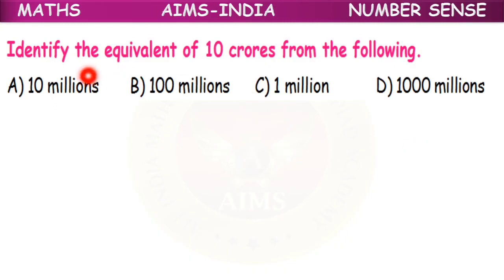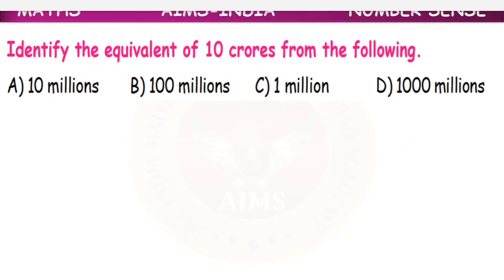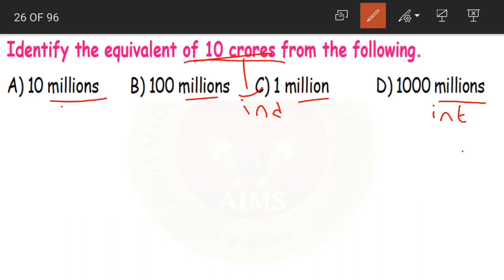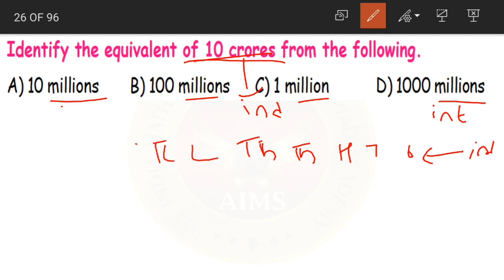Next, identify the equivalent of 10 crores from the following. Now first, 10 crores is in the Indian system, and the options are in millions. Yes, so millions are from the international system. So we need to compare both and see how much 10 crores is equal to. So first let us write the Indian system: ones, tens, hundreds, thousands, 10,000s, lakhs, 10 lakhs, crores and 10 crores. Then below that let us write the international system.